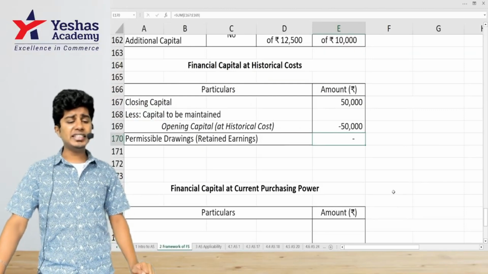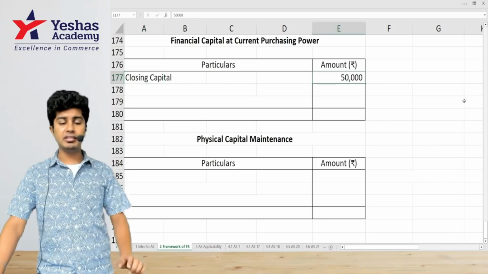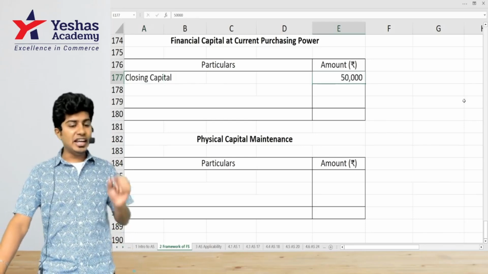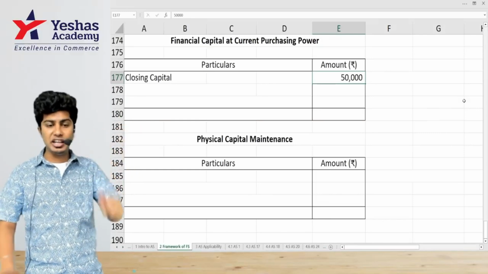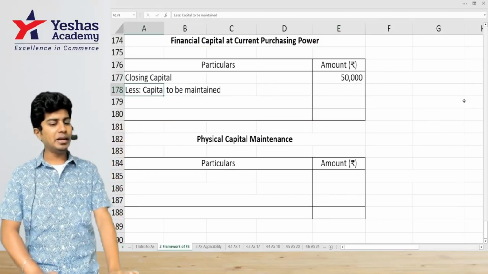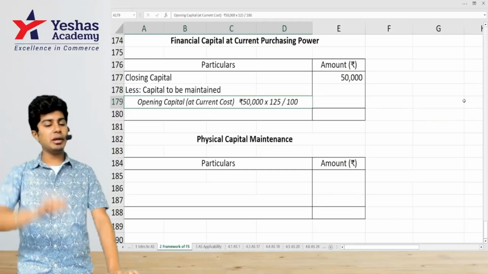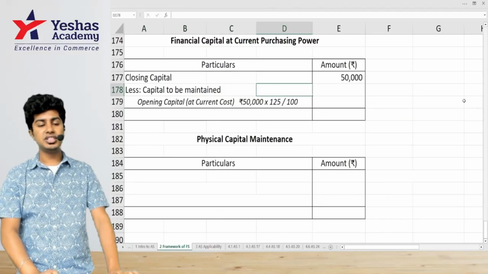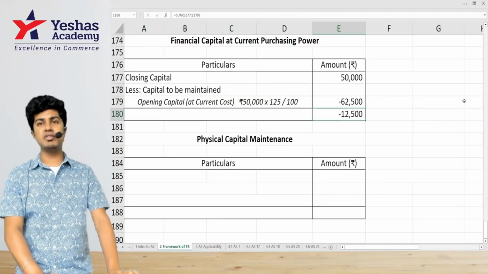Let's do financial capital at current purchasing power. What is the closing capital already there? 50,000. Financial capital at current purchasing power means average price index, which is 125. Am I right? So the capital to be maintained is 50,000 opening capital into 125 by 100, which is 62,500. So there is a shortage of 12,500.